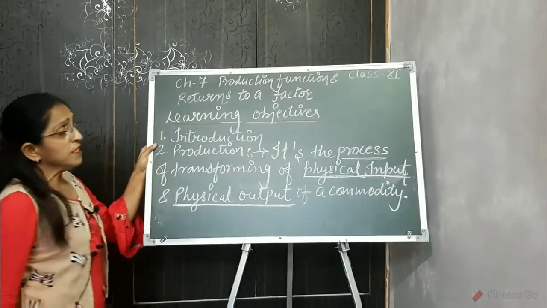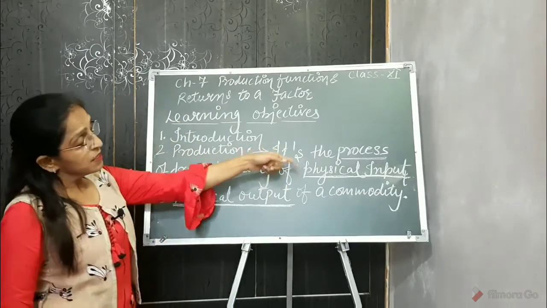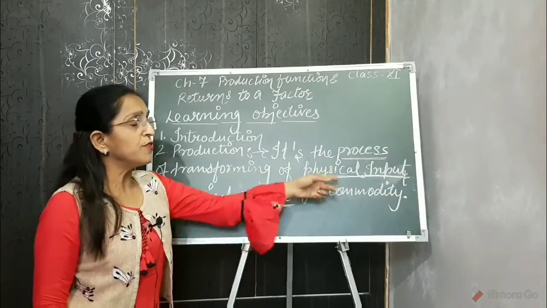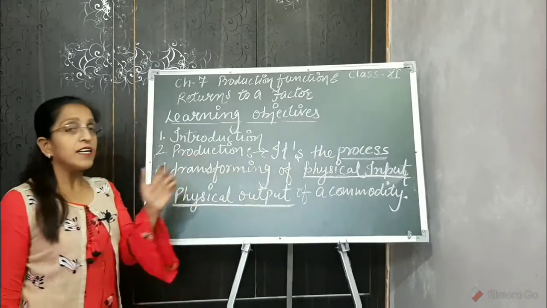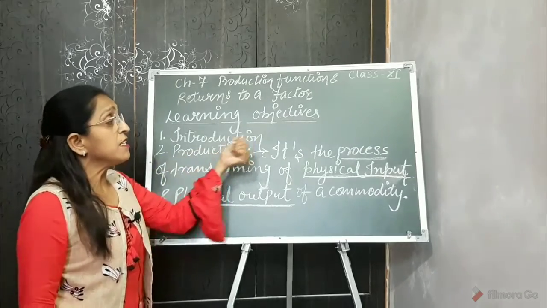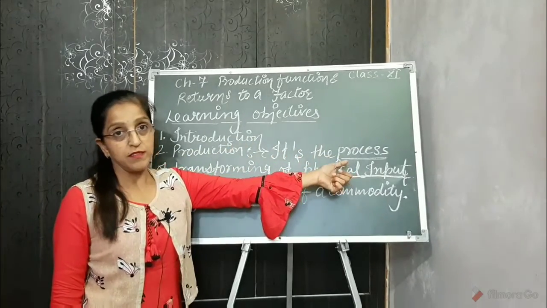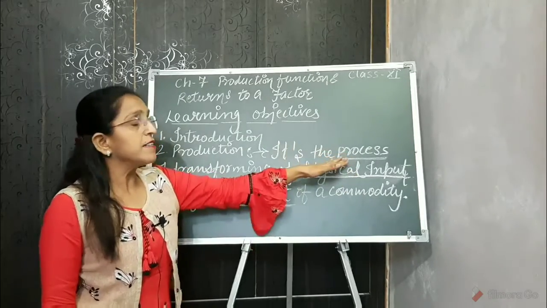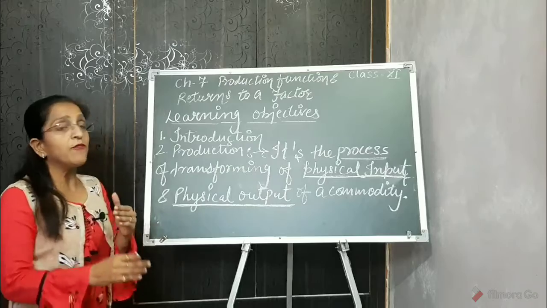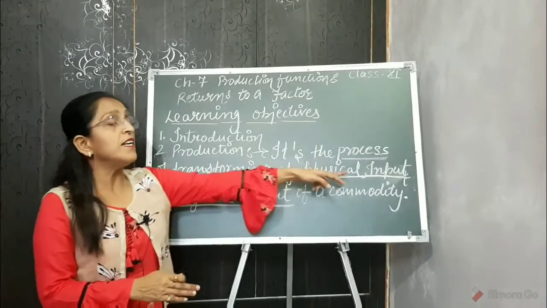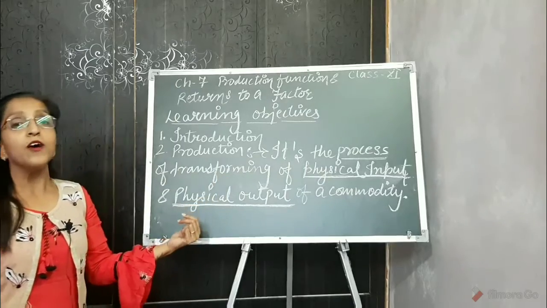So students, here I have underlined 3 terms. First is process, second physical input and physical output. Here we say production is a process. First of all, it's not a simple conversion, it is a process. It means we have to follow a certain process to convert physical input into physical output.